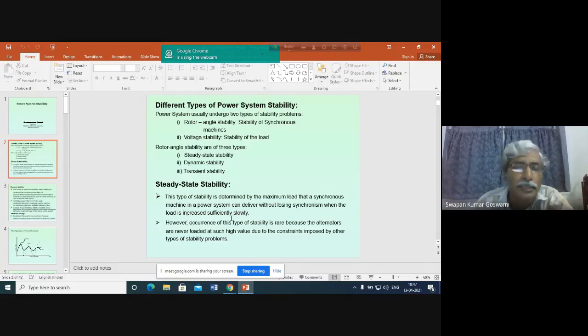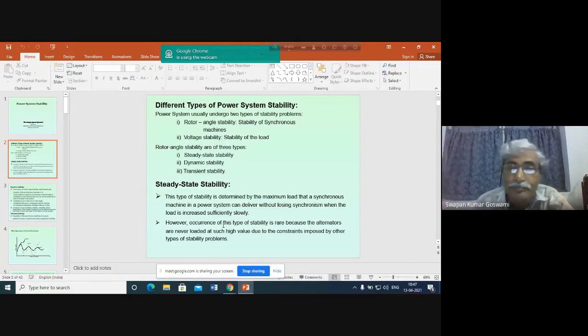And this stability, what is the limit? As we have already discussed when we discussed the model of the synchronous generator, it will occur at delta equal to 90 degrees. That means the steady state stability limit gives us the limit of stable operation of the generator, maintaining all other system conditions. Or you can say that steady state stability limit basically refers to the maximum load delivery capacity of the generator.